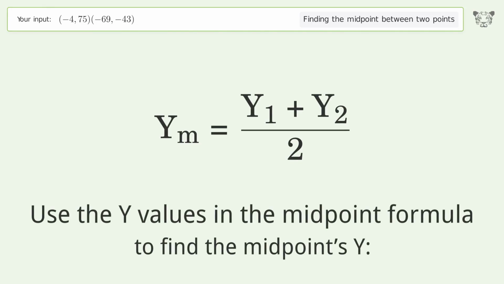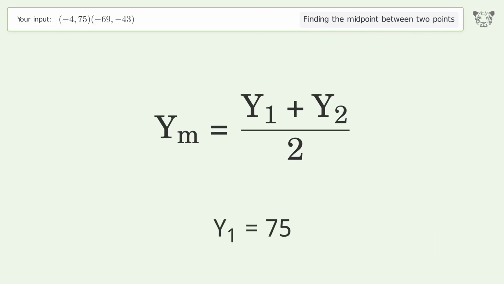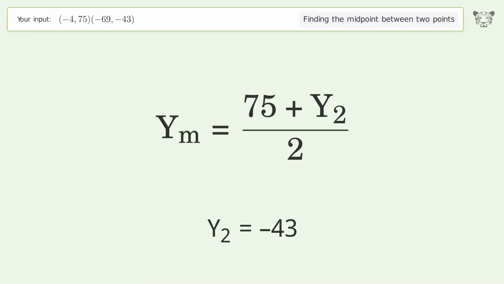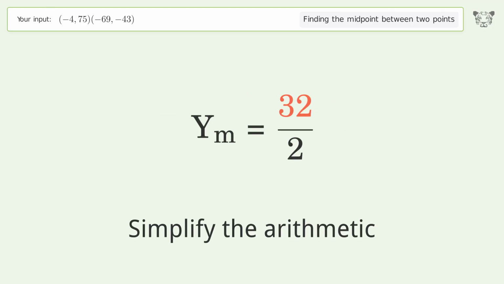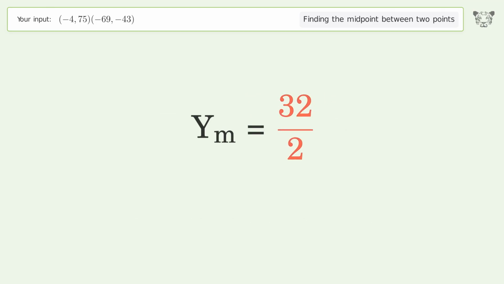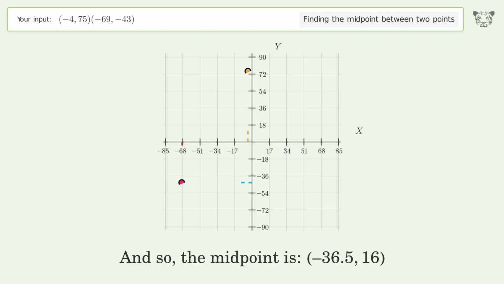Use the y values in the midpoint formula to find the midpoint's y. y1 equals 75. y2 equals negative 43. Simplify the arithmetic. And so, the midpoint is negative 36.516.